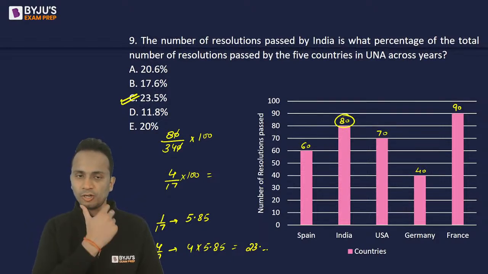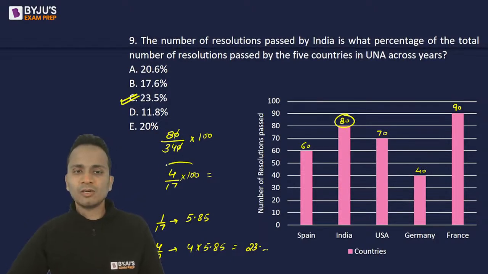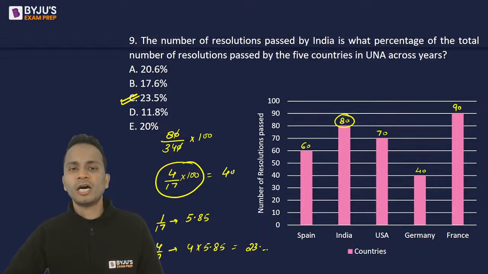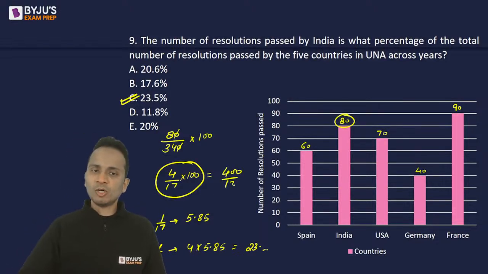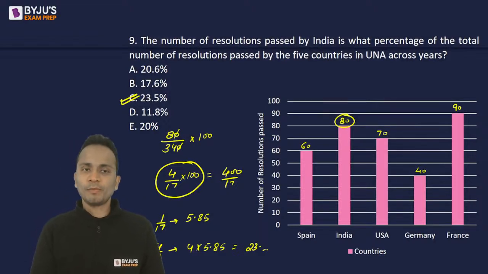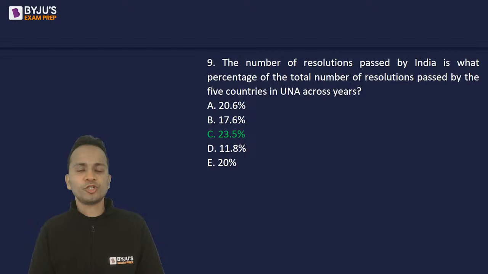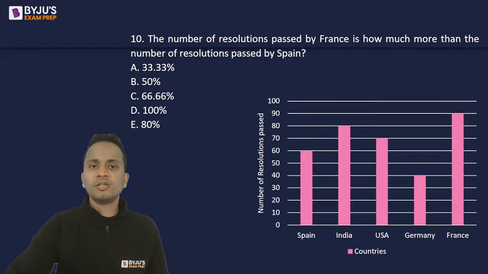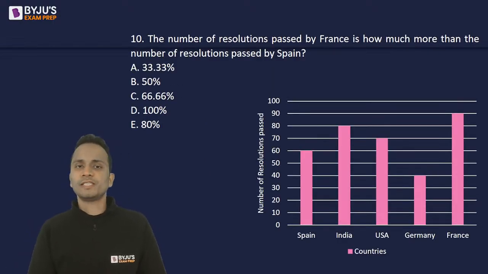Okay. All right. Or you could have calculated this one, 400 upon 17. It will come out to be approximately 23 point something. All right. So option C is the correct answer of question number 9. Let's move on. Look at the last question of this set.